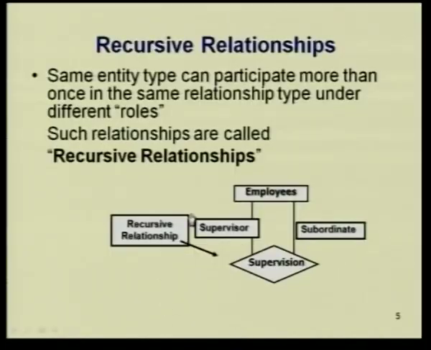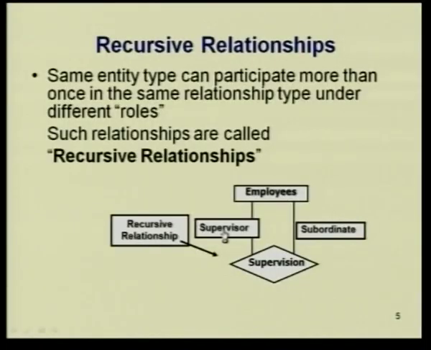So for example, look here, this is a recursive relationship because supervision is the relationship and employees. The supervision relationship is between the entity employee and another entity employee itself. That is why it is called a recursive relationship. However, the roles played are different. In the supervision, there will be one supervisor who plays the role of a supervisor and others who play the role of subordinates.